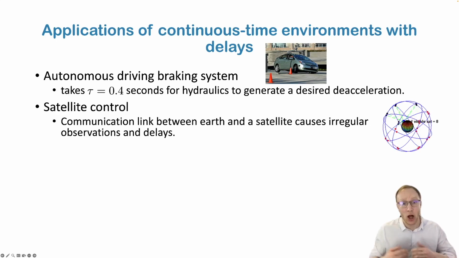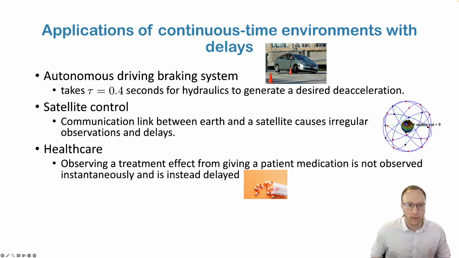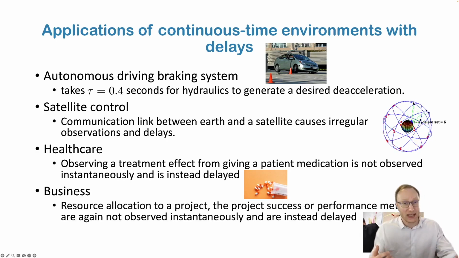Satellite control, where the Earth and satellite move and cause observations which are irregular in time and also have unknown fixed action delays. Healthcare as well, where we don't observe the outcome of a medication on the patient instantaneously, and instead we observe a delayed version of it. As well as business, where we don't measure the outcome of actions taken immediately, and hence they're delayed.